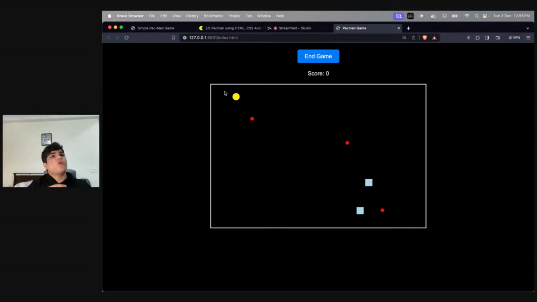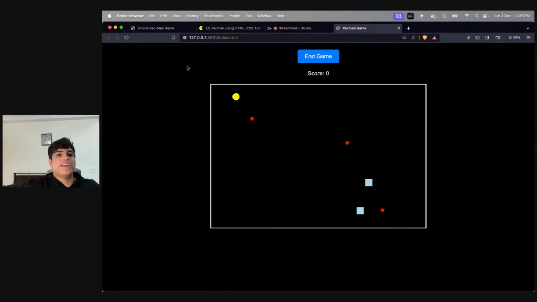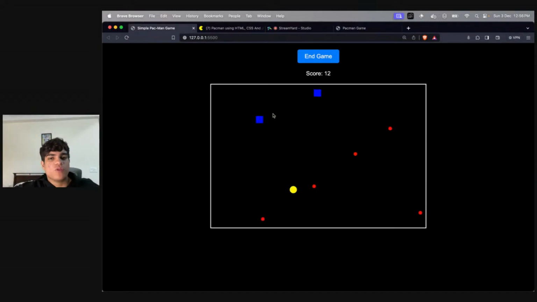See, whenever we are spawning the ghost, there will be a 50-50 chance that the ghost will move top and down, or right and left. Like over here, there are two types of ghosts. One is going sideways, one is going top and down. So every time we are initializing a ghost, we want to make sure that it goes either right, left, or top and bottom, right?